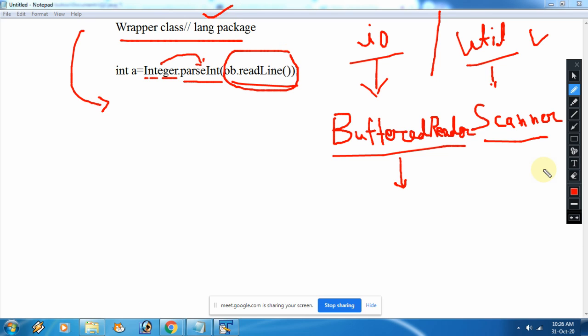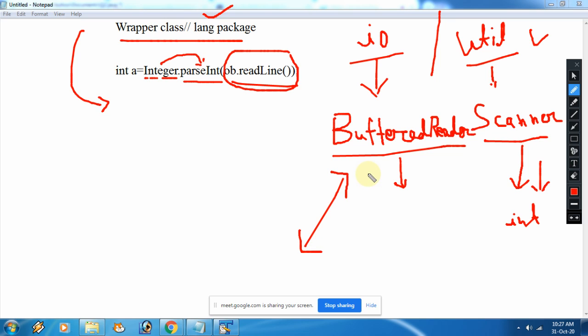Basically in scanner, please try to understand here, whatever input you are taking as tokens, we store in the respective data type. Token means here a particular thing, like int. So directly we can store this int with the help of the next int method, directly we can store that token in the respective data type. So there is no concept of wrapper class in the scanner class. The concept comes in the IO package, means in this buffered reader class.